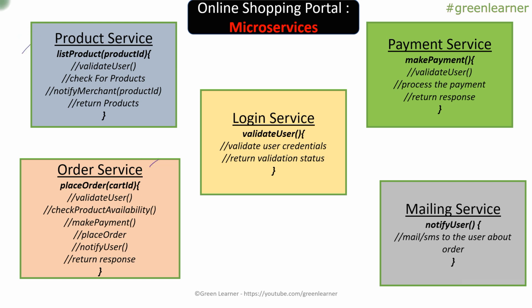this is the order service, the login service. Each module has been deployed and is running by itself as an application. Now we do not have the liberty to call the order service method directly from the product service. Even the product service is not aware whether this place order method exists or not. There are many challenges that come up when services talk to each other in microservices architecture.